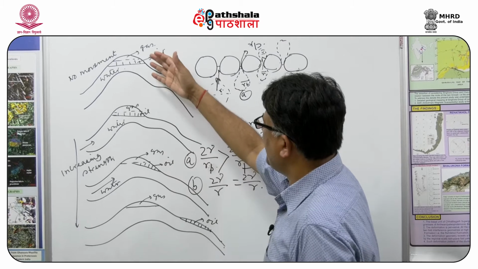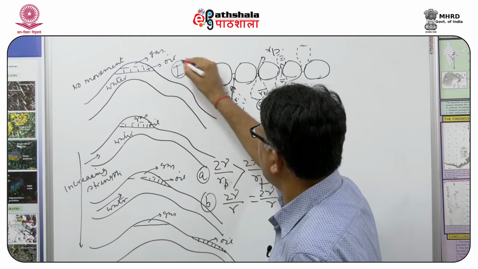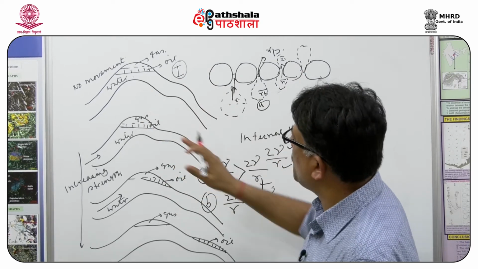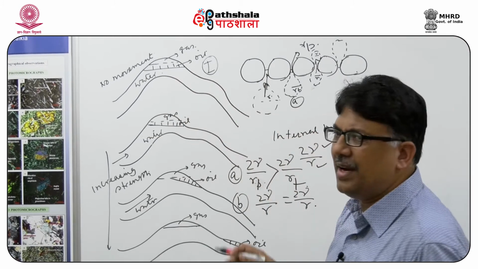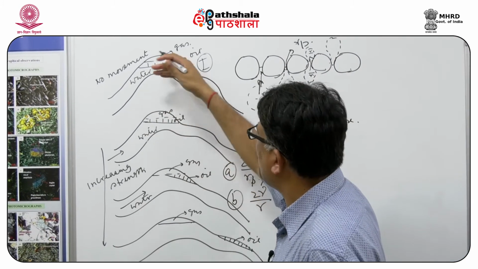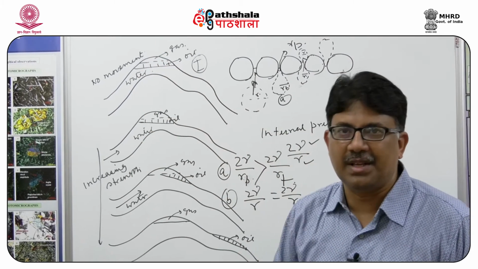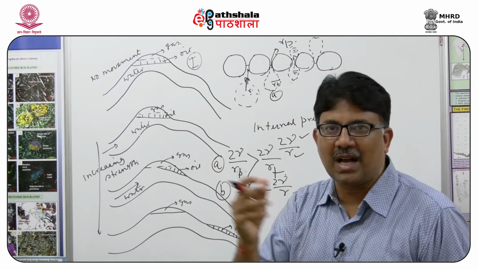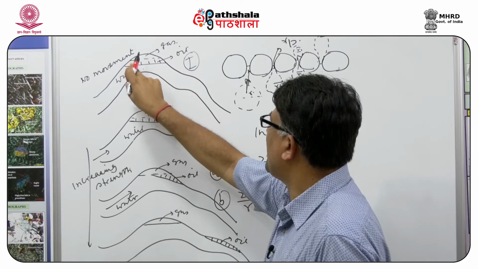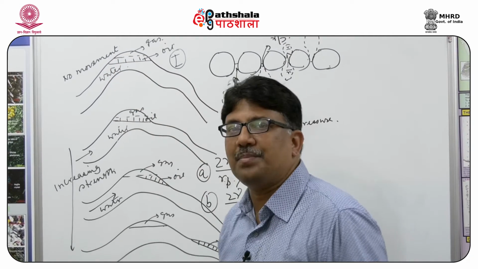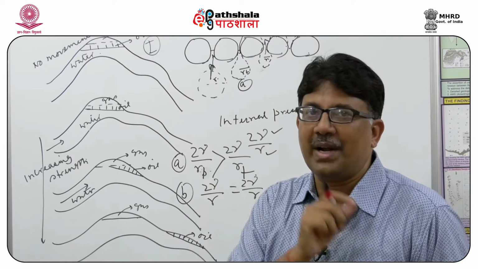So, this diagram illustrates the hydrodynamic condition very well. First, case 1, what is drawn on the board, shows there is no movement of water. You can see this is an anticlinal reservoir, and in this anticlinal reservoir we have a contact between water, then oil, and the topmost is gas, because it has the lowest density, so the gas is in the topmost part of the structural trap. What we see is a contact between water and oil, and there is no contact of gas and water, because the only contact available with gas is that of oil, not of water.